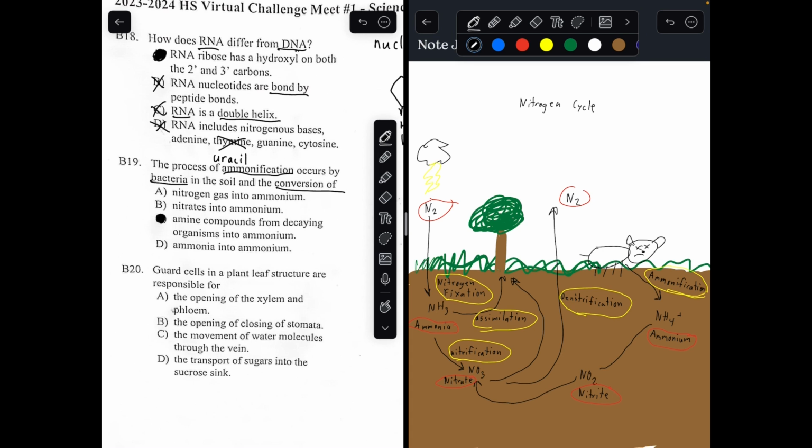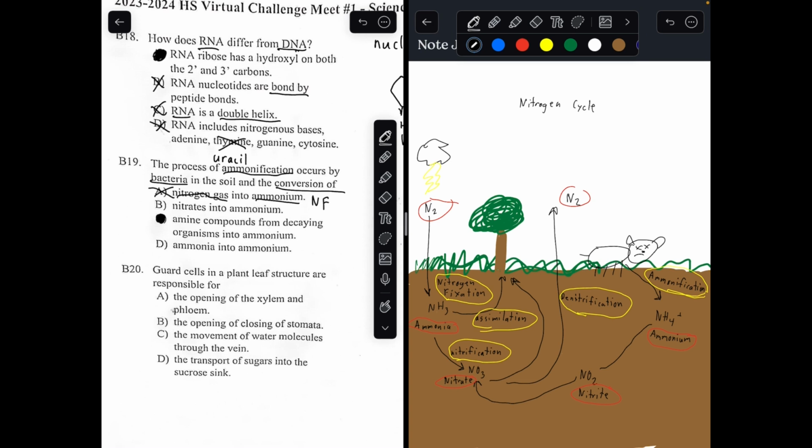Now, what about the other options? What are they talking about? For answer choice A, nitrogen gas into ammonium, that's talking about nitrogen fixation. That's not talking about ammonification. That's talking about this process all the way over here. So A is the wrong answer.